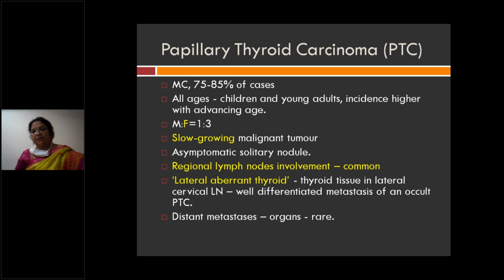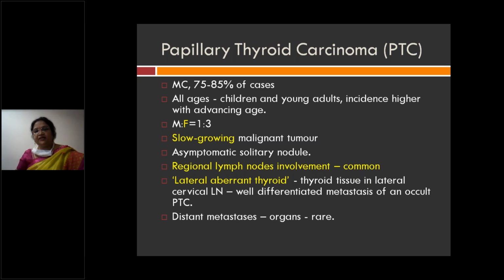It is more common in females, with a male to female ratio of 1:3. It is a slowly growing malignant tumor of thyroid. And how does it present? It presents as an asymptomatic solitary nodule. Very, very important, it has lymph node metastasis, most commonly to the cervical lymph nodes. Papillary carcinoma more commonly spreads to the cervical lymph nodes. Very, very important, because follicular carcinoma has blood-borne or hematogenous metastasis, while papillary carcinoma of thyroid has lymph nodal metastasis.